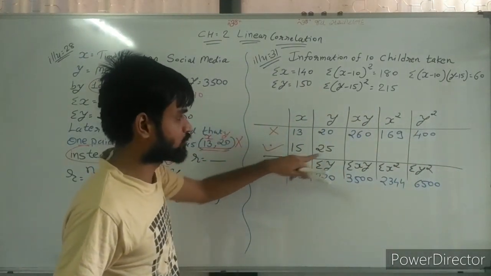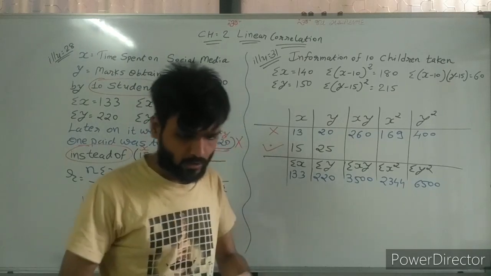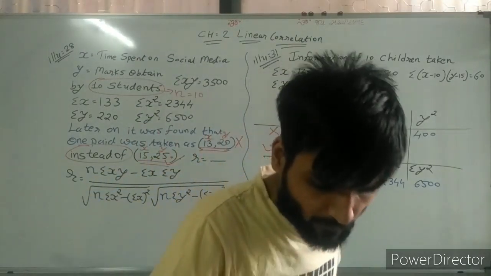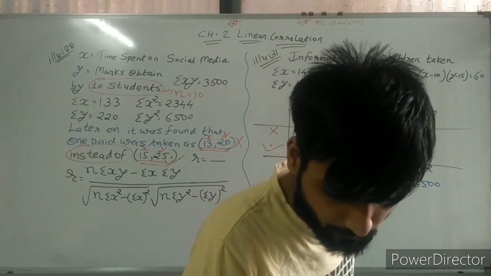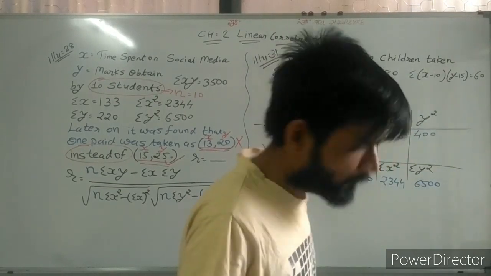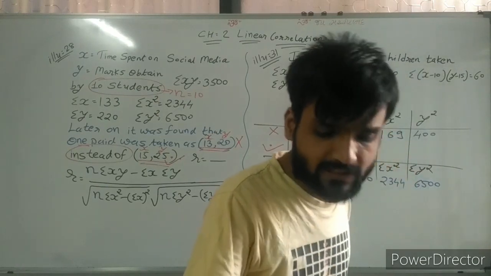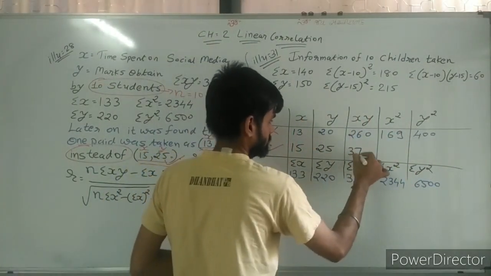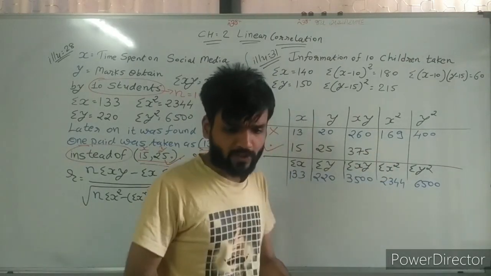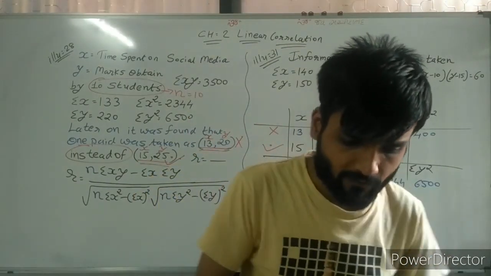Sir, multiplication of these two, 15 into 25. So, sir, we need to find 15 into 25. So, 15 into 25 is 375.